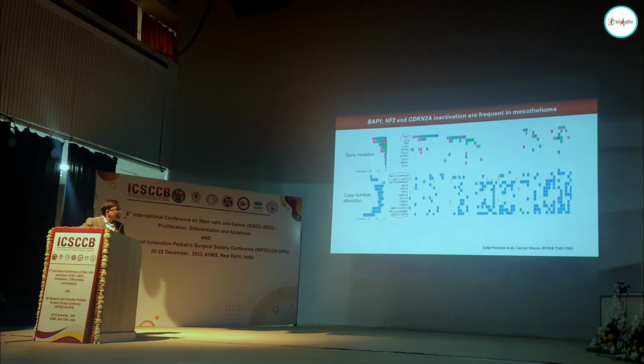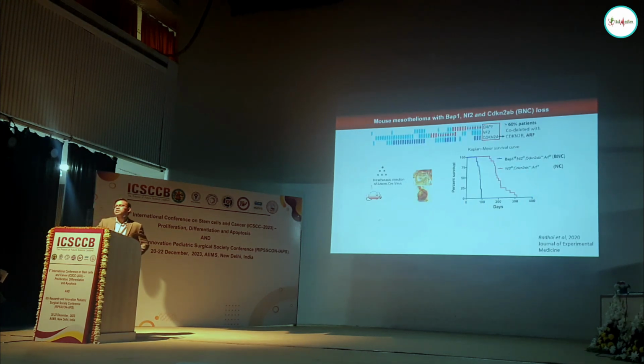So what we did was take advantage of these gene mutations or alterations and make a mouse model out of it. Specifically, we incorporated these highly frequent genes, BAP1, NF2, and CDKN2, in a mouse model. By incorporated, I mean we tried to delete these genes inside a mouse, specifically in the lung and mesothelial area.